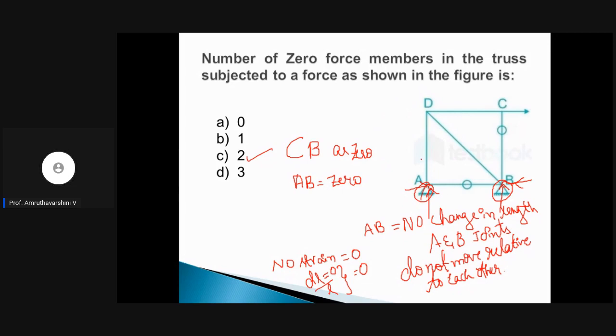Again at A you cannot apply rule number 1 or 2 to find out AD, because since there is a hinged support, there will be a force in member AD. Clear with that? Yes. So now, we will have only 2 members that are having 0 forces. Okay, let us stop here.